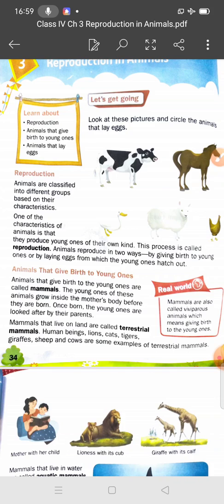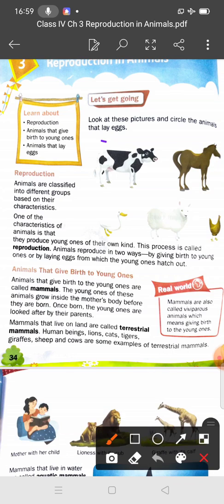So this process is called reproduction, and animals reproduce in two ways: by giving birth to young ones or by laying eggs. There are 5 animals: cow, horse, duck, sheep and hen.